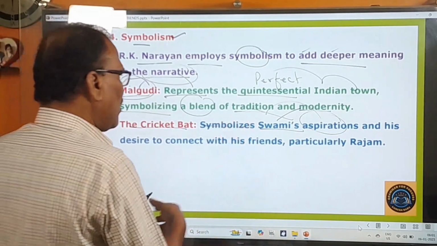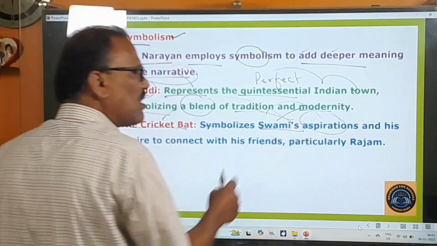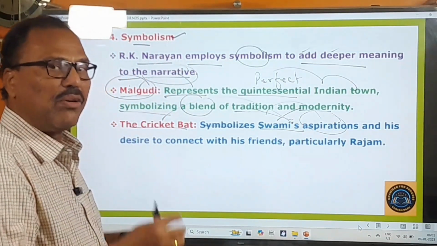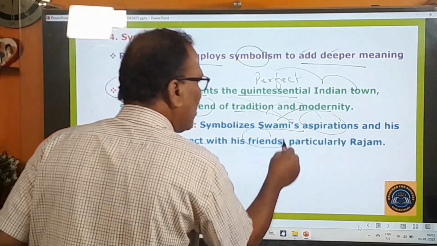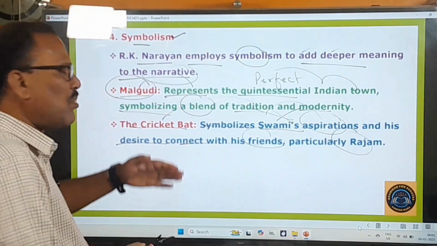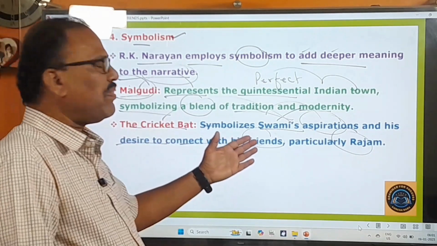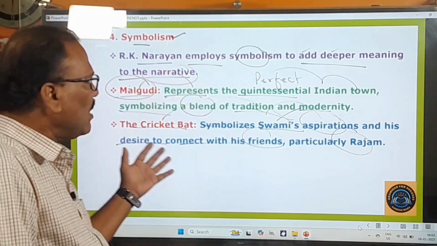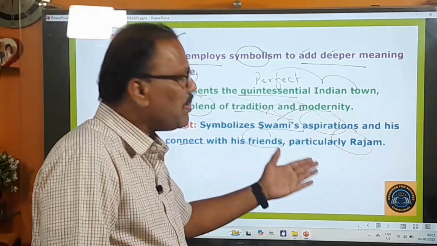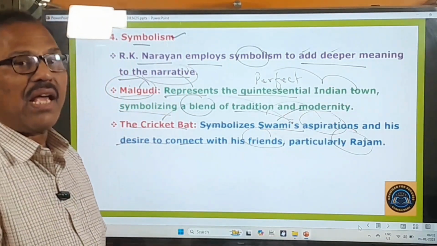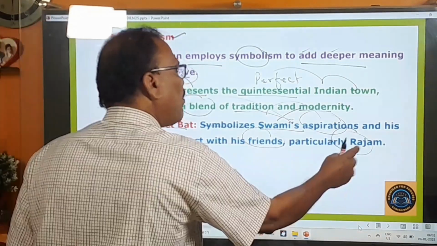So this cricket bat symbolizes Swami's aspirations of becoming a good cricketer and all that, and his desire to connect with his friends, particularly with Rajam. He has also a very strong desire to be always connected with his friends. He wants to be connected with all his friends, especially with Rajam, because he likes Rajam very much. Moreover, he is a wealthy friend. His father is a police officer.